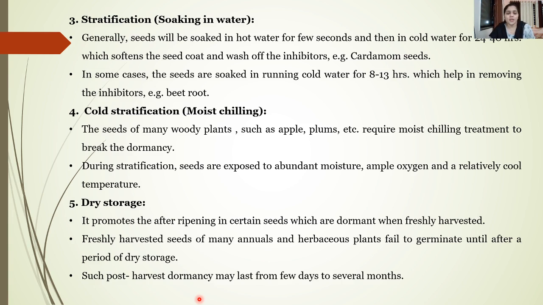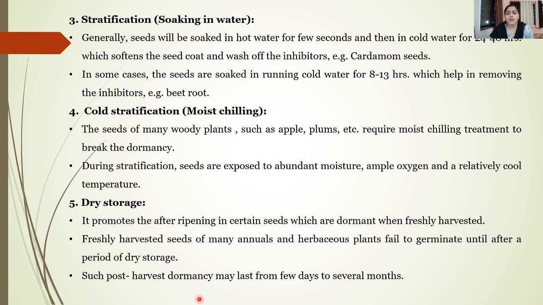Another important method is cold stratification or moist chilling. Now, many woody plants, such as apples and plums, require moist chilling treatment to break the dormancy. The seeds undergo a phase called the dormancy period, in which they are not able to germinate, which is also called the resting phase of the seeds.